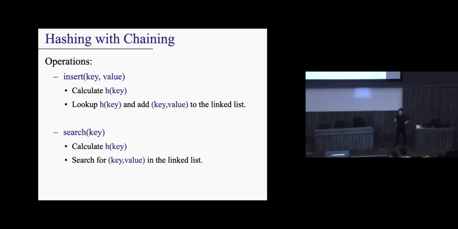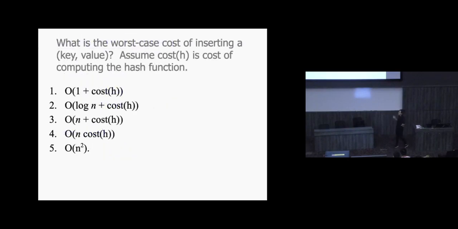Okay, so what is the worst case cost of inserting a key value pair? Worst case. What do we think? Let's say that computing the hash function costs O(1) time. Or actually, no, hold on. They put cost h here, so I guess that's just the cost of computing the hash function. It's not a trigonometric function. So what do we think?